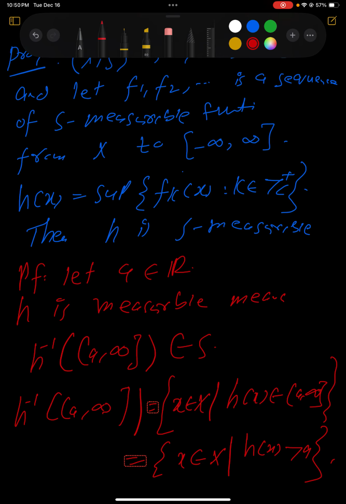And h of x is the sup of f_k of x, and this is greater than a.